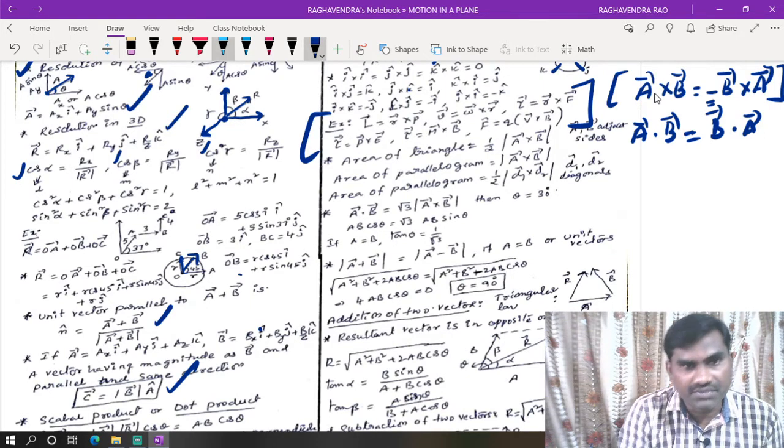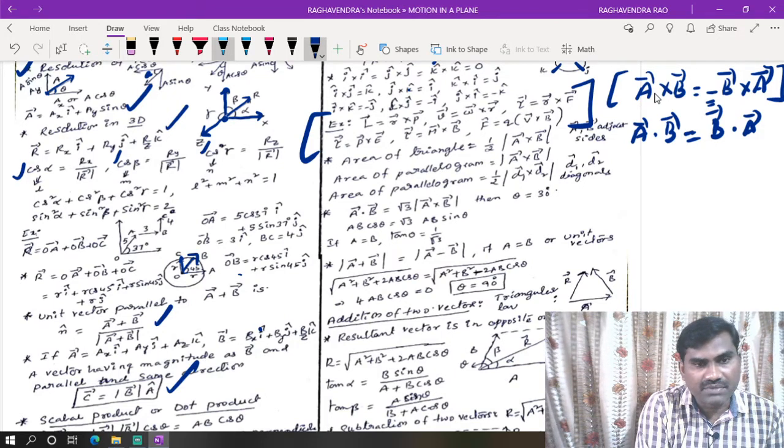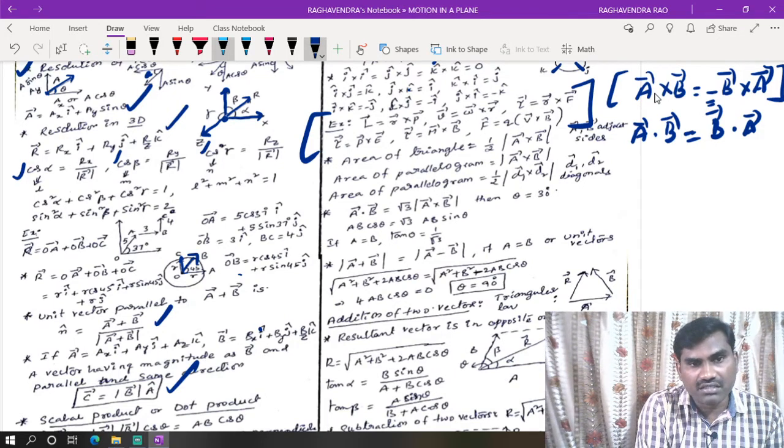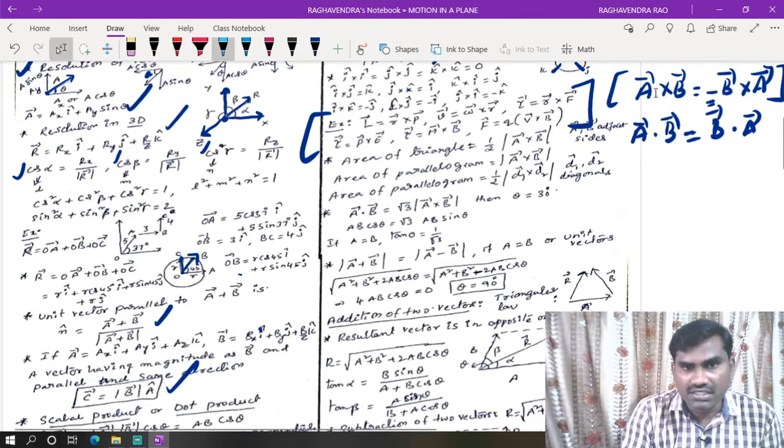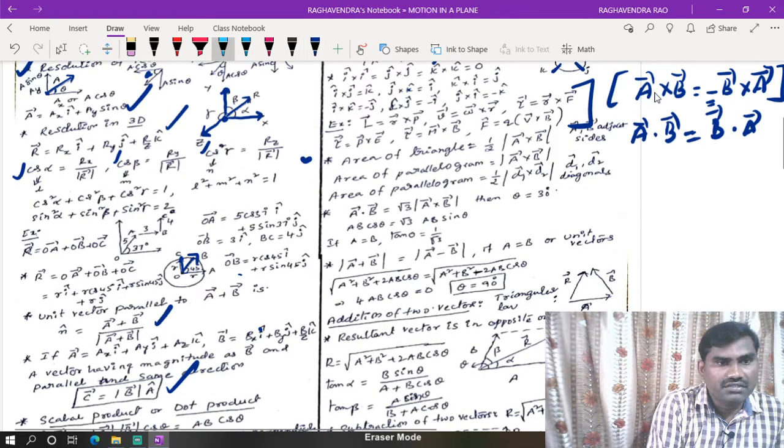So because of that reason, we need to remember it as R bar cross P bar, omega bar cross R bar. Here many students will get confused. They will take R bar cross omega bar, then you will get a negative sign. Negative sign means it changes its direction.